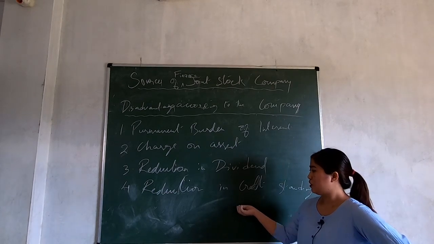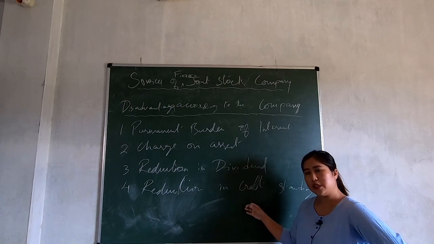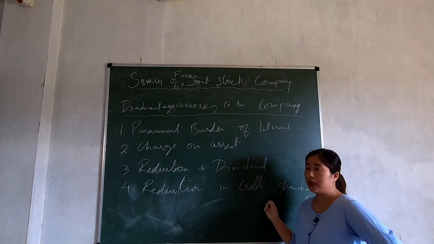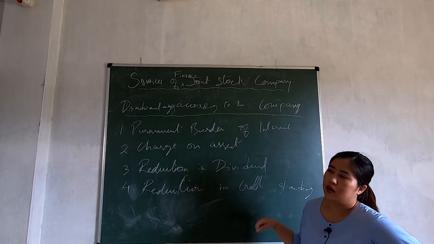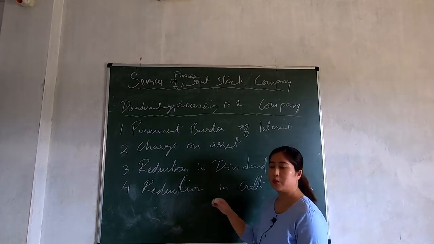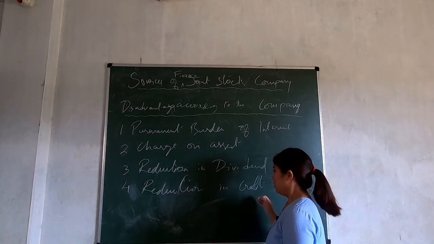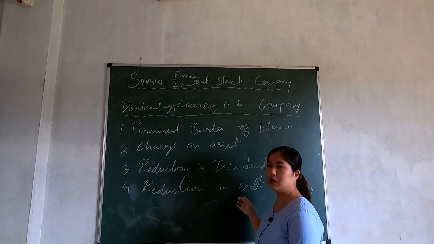So there is a reduction in the credit standing of the company. The borrowing capacity of a company decreases whenever a debenture is issued. So to get a loan from a financial institution or other banks, it becomes difficult. All right. So the borrowing capacity of a company decreases when they issue debenture.